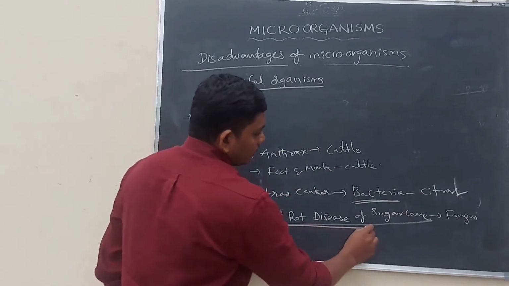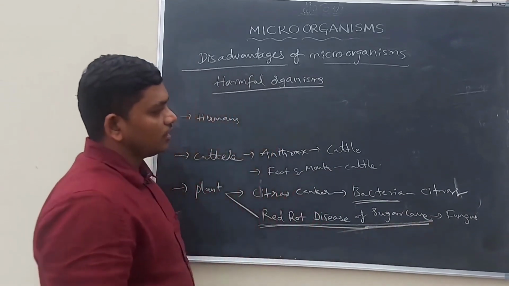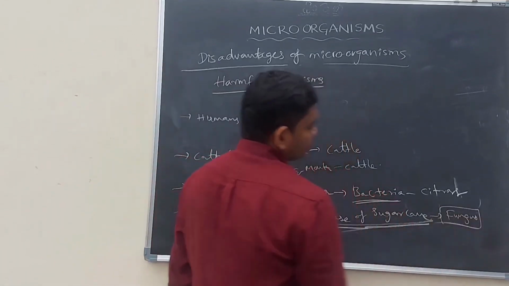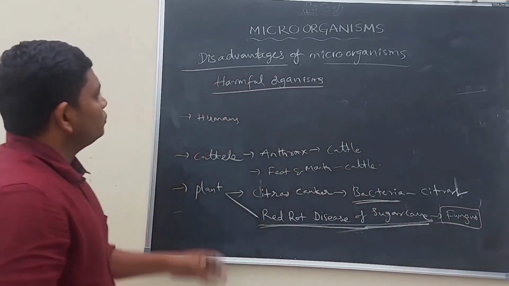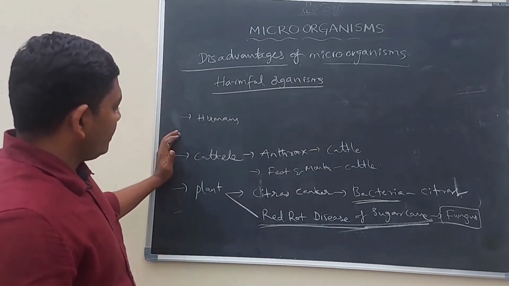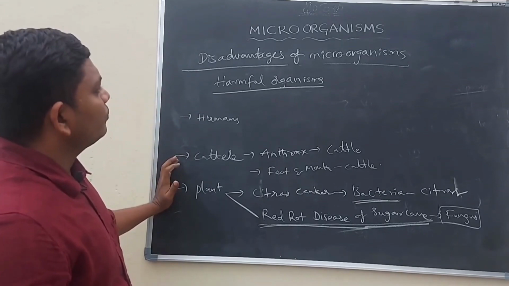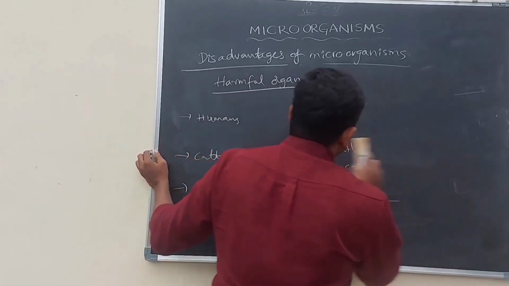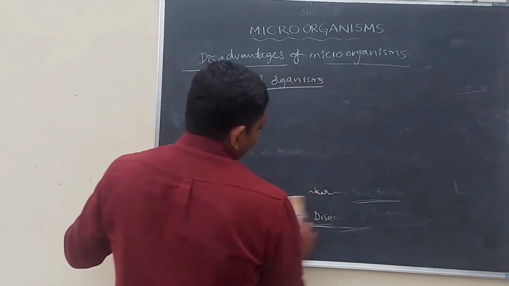And red rot disease of sugarcane occurs in the sugarcane plant due to fungus. So in this way, humans, cattle and plants have problems with microorganisms, because they cause disease within them.